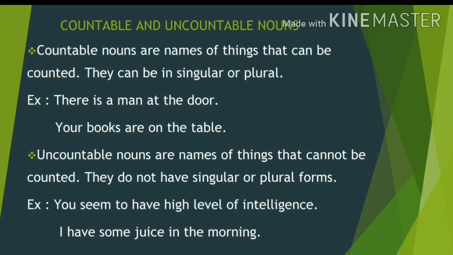I have some juice in the morning. How much I have? Is that juice countable? No. So, the word juice is uncountable. Do you understand the difference between countable and uncountable nouns? Okay. Shall we go to the exercise?